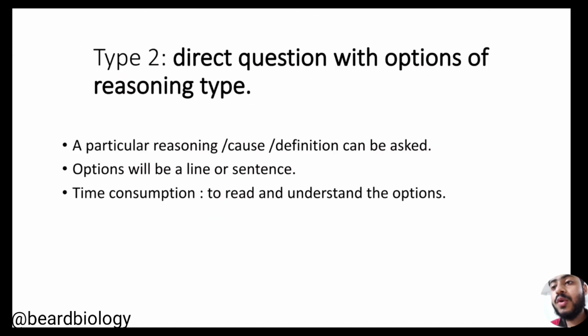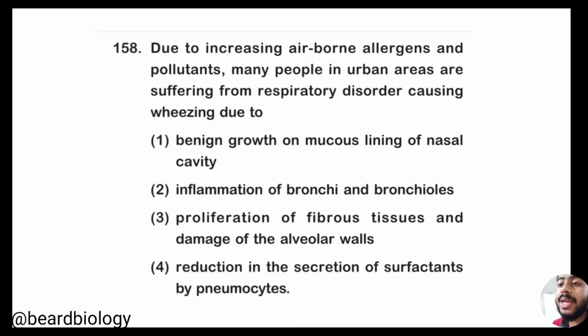Now let me go to another type, that is type 2, direct question with options of the reasoning type. That means in the question they will ask a particular reason, they will ask a cause or reason, or they can ask a definition. That means the options will be provided in a statement or in a line or a sentence. And the students used to consume their time to read and understand the options. Now let me take an example.